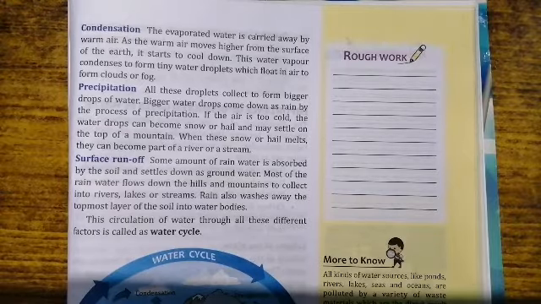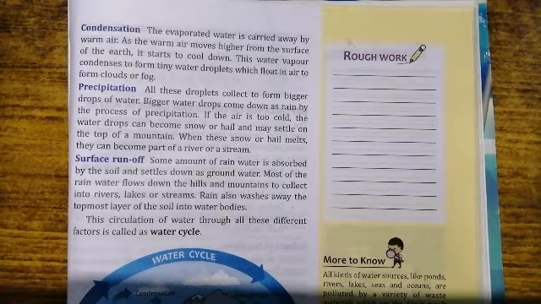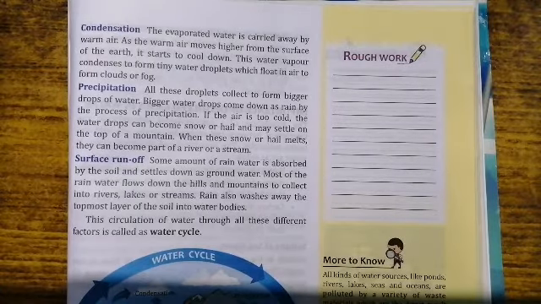So by the process of precipitation, these smaller droplets of water turn into a bigger water droplet, right? And you know that as the air rises, the temperature is also cooler. So due to cold conditions, the water drops can become snow or hail, which may fall or settle on top of the mountains. Okay, and as and when the temperature rises, it starts melting and it flows into the river or a stream.